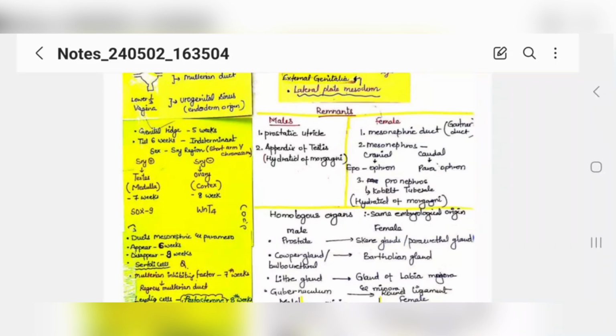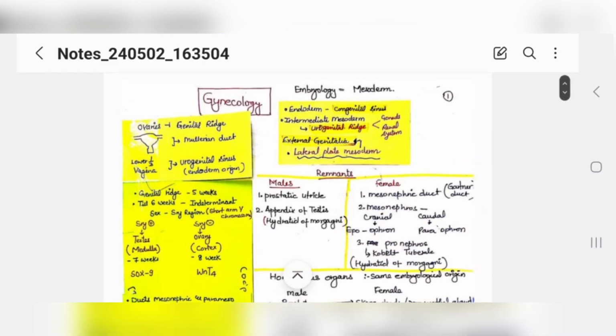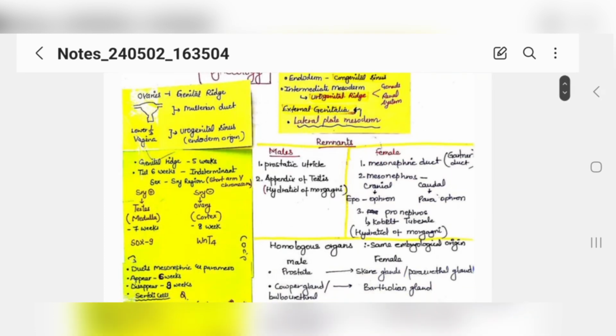Now the genital ridge, which is forming your ovaries, is formed by the fifth week of pregnancy, okay, and till the sixth week it is intermediate. Then you have the sex gene, which is present on the SRY region of the short arm of the Y chromosome, okay. If this SRY region is present, then testes will be formed in that embryo, okay. And if this SRY region is absent, which means that this will be a female, ovaries will be formed, okay.